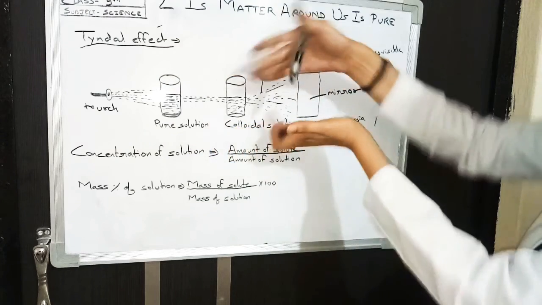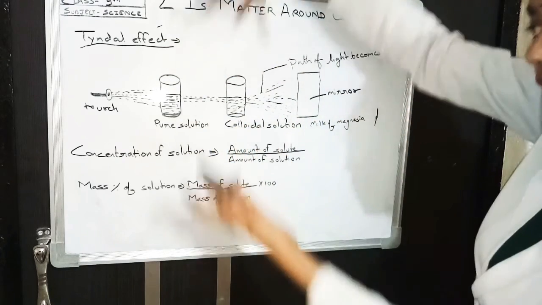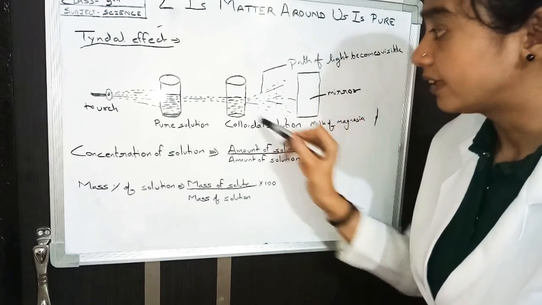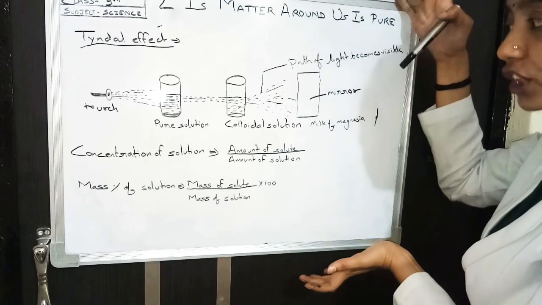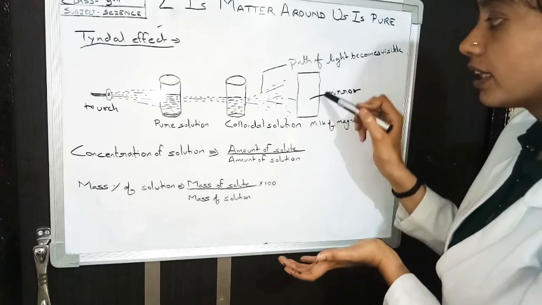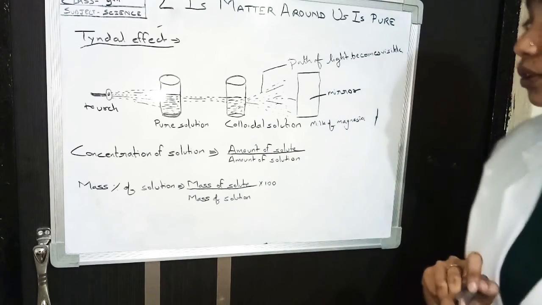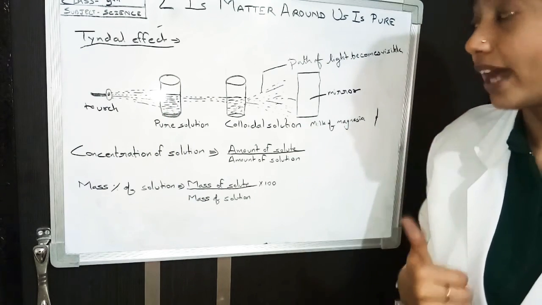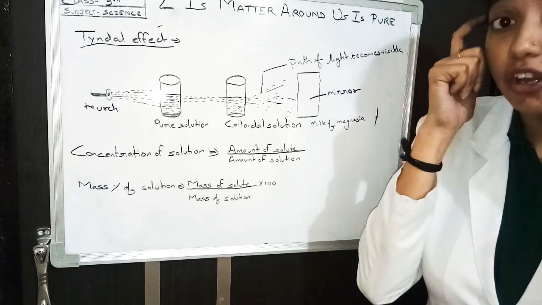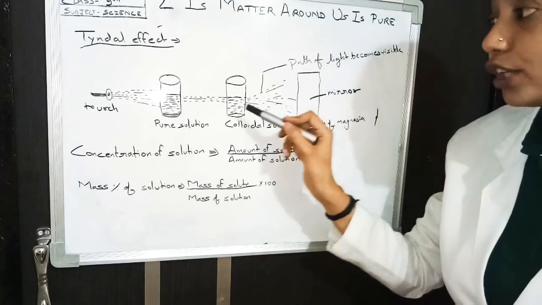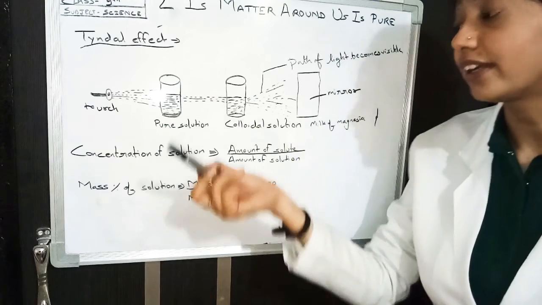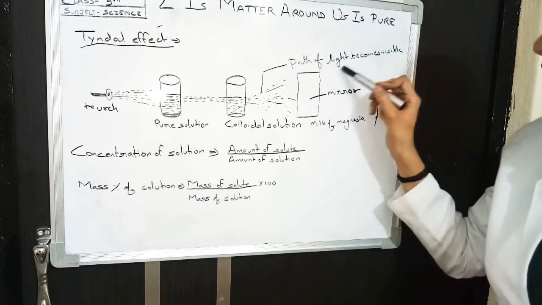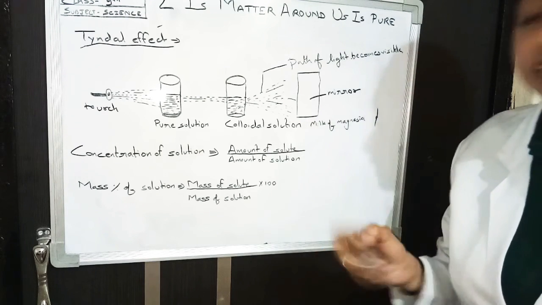Light rays travel in one direction, there is no spreading of light, and if you observe these light rays in the mirror, you get this much amount of light. You can check it with the help of a mirror also. So this is called Tyndall effect. It is very important. Please study it very well. Keep the concept of scattering of light in your mind. Colloidal solution scatters light while pure solution does not scatter light. The path of light becomes visible in the mirror if we check it.